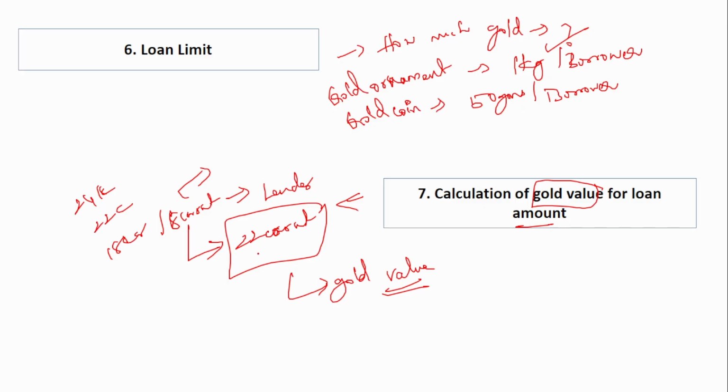Gold value should be arrived at only in 22 carat and not 18 carat. So however many grams of 18 carat gold is being submitted by the borrower to the lender, that should be translated or converted into 22 carat. Accordingly, there will be a calculation. That calculation you don't have to know. Okay, that will be converted and the gold value will be ascertained as 22 carat only.